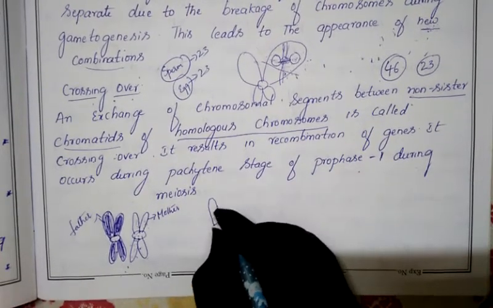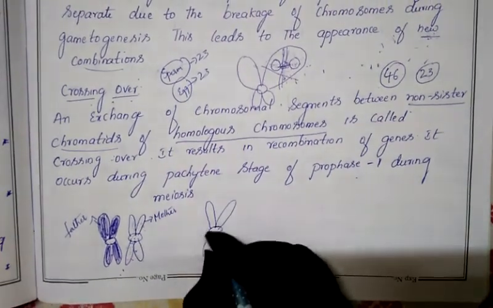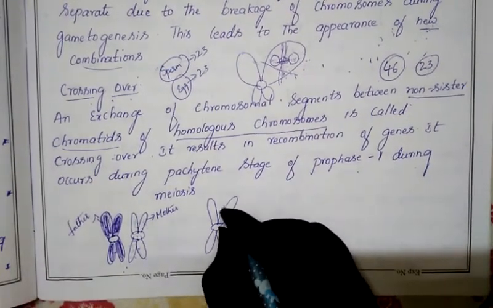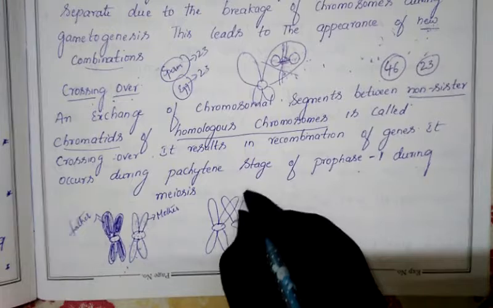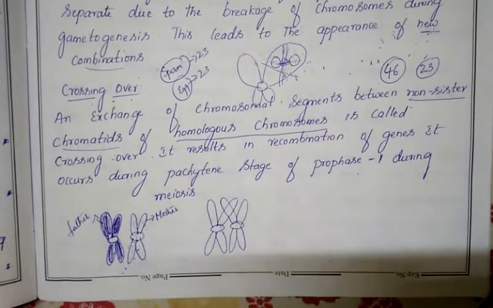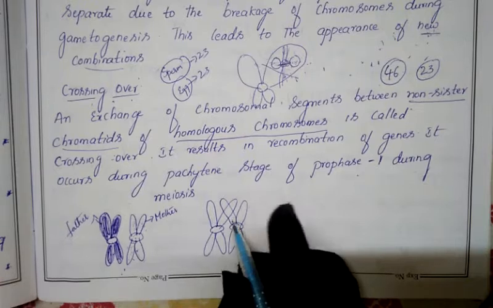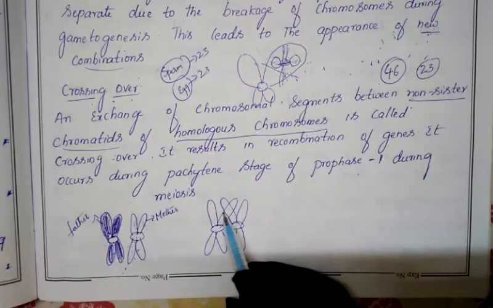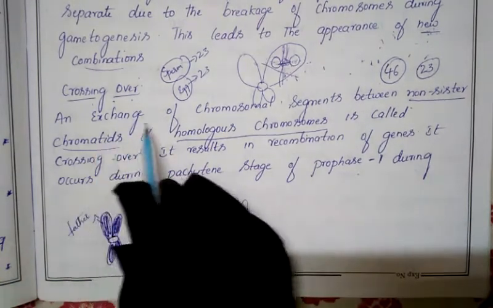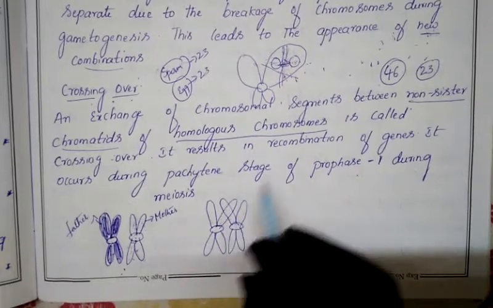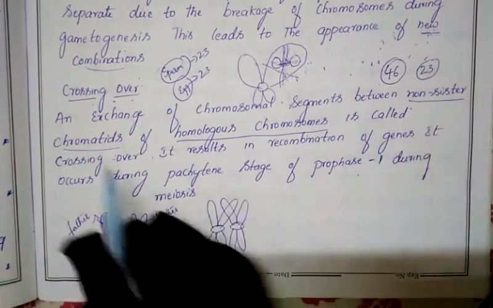This is the chromatid of one parent and this is the chromatid of the other parent. Like that, the exchange has happened. Two chromatids have been exchanged, the two non-sister chromatids. So they are the non-sister chromatids. The chromosomal segment has been exchanged between the non-sister chromatids like this.